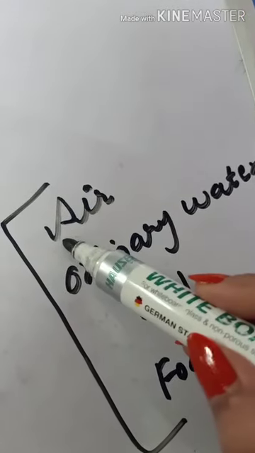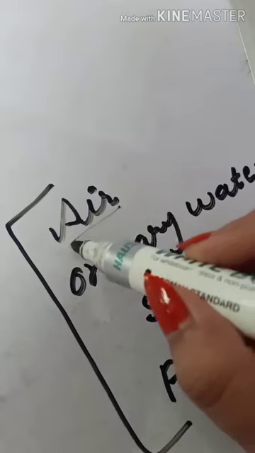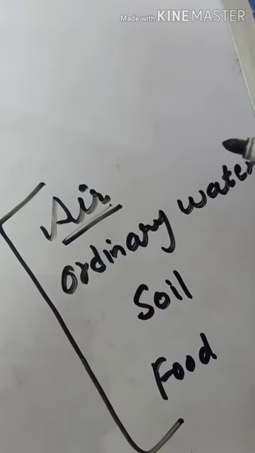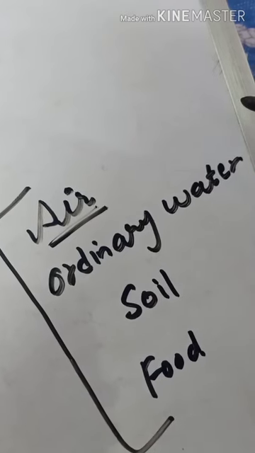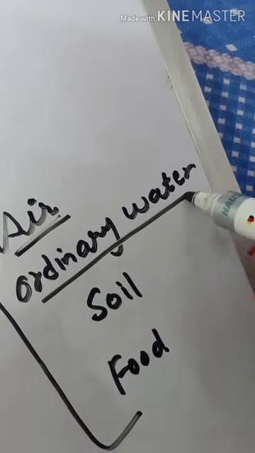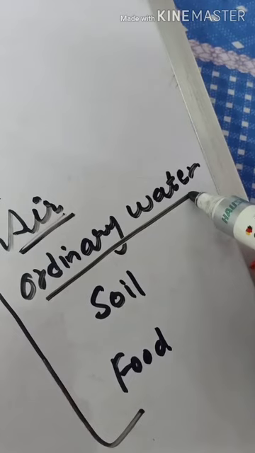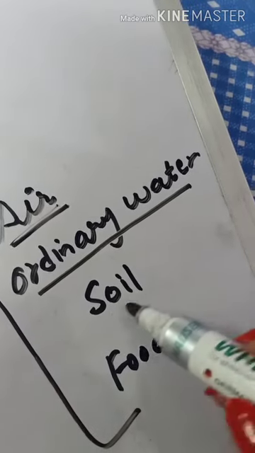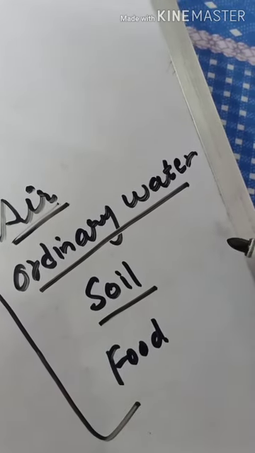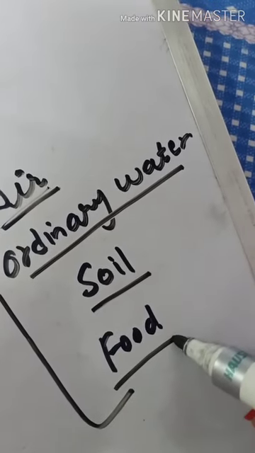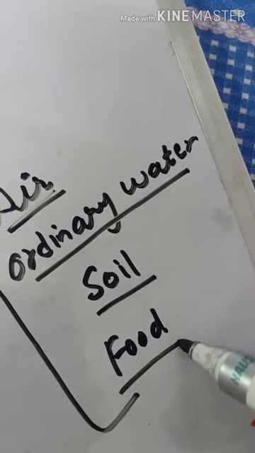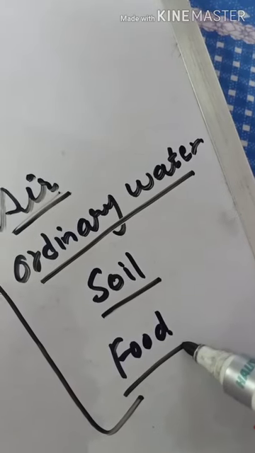Like air is a mixture of many gases like carbon dioxide, nitrogen, oxygen, water vapors, etc. Ordinary water is a mixture of water and salt. In the same way, soil is a mixture of many substances, and food is a mixture of substances like carbohydrates, proteins, fats,